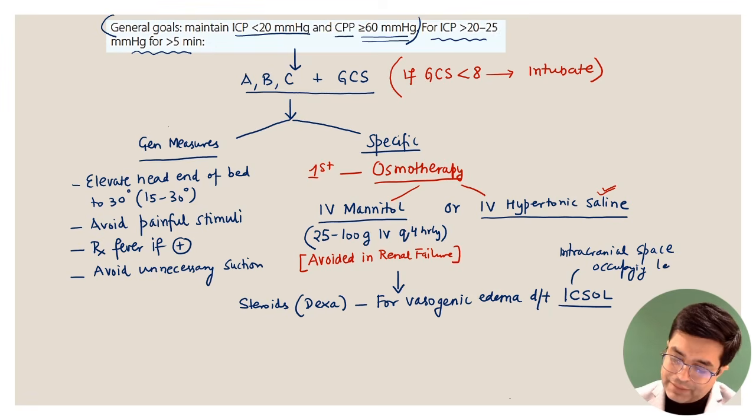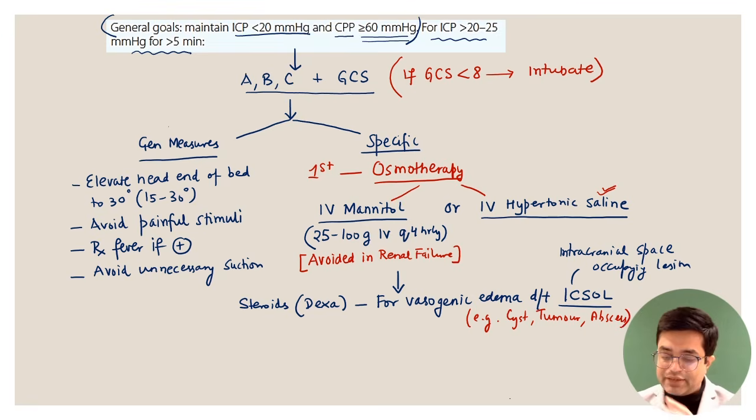Can you think of an example? For example, patient having a localized cyst, patient having a tumor, patient having a localized abscess. If due to mass effect there is vasogenic edema happening, then you will give it. But idiopathic or traumatic brain injury patient with a diffuse edema or no space occupying lesion found, steroids will not be needed. So what is the indication for using steroids? In case there is a vasogenic edema due to ICSOL.